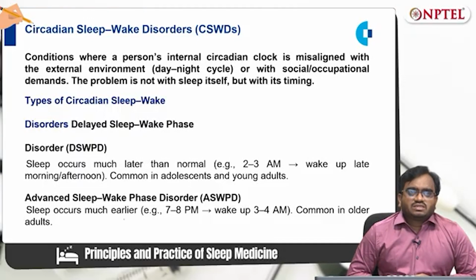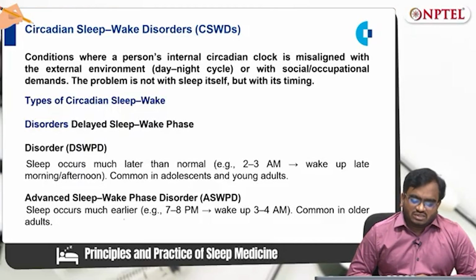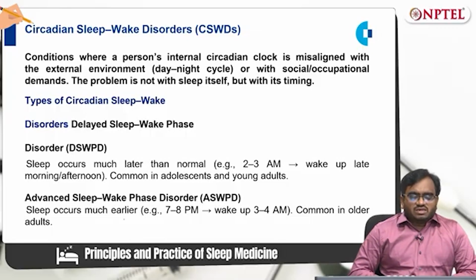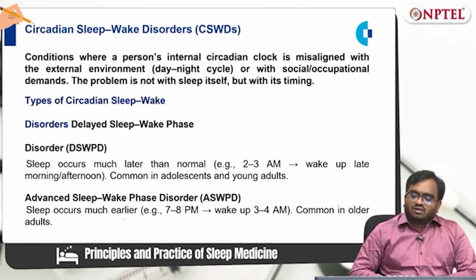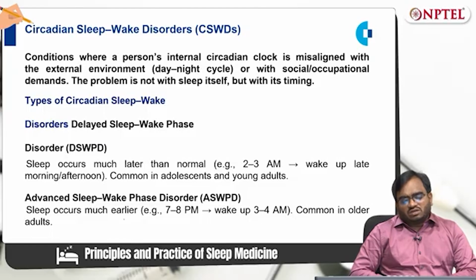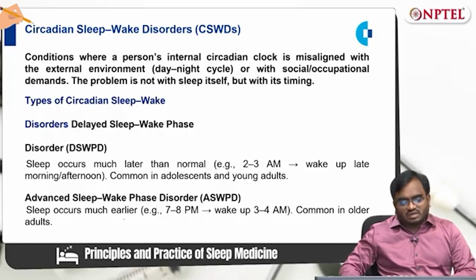Number 1, delayed sleep-wake phase disorder. Here, sleep occurs much later than normal, at 2 to 3 a.m., and the person wakes up late in the morning, which is common in adolescents and young adults. The other disorder is advanced sleep-wake phase disorder. Here, sleep occurs much earlier, at 7 to 8 p.m., and the person wakes up at 3 to 4 a.m., which is common in older adults.